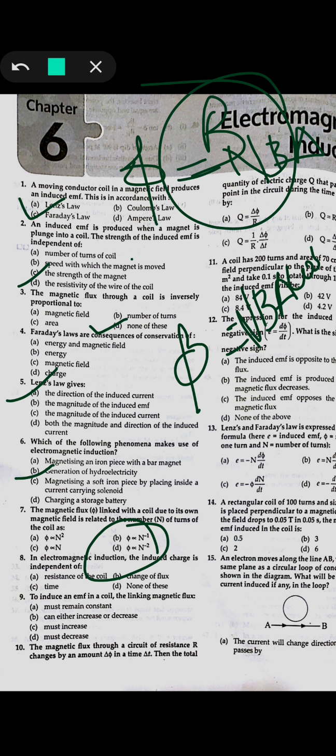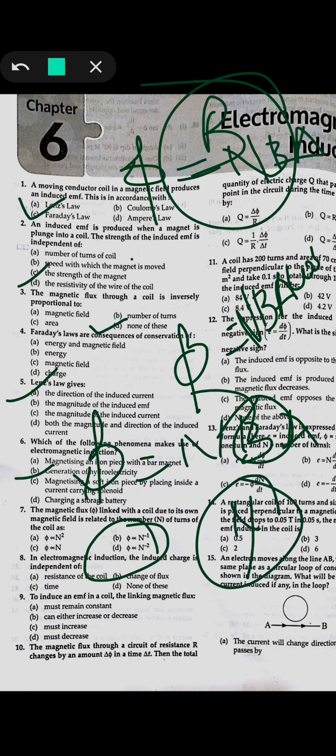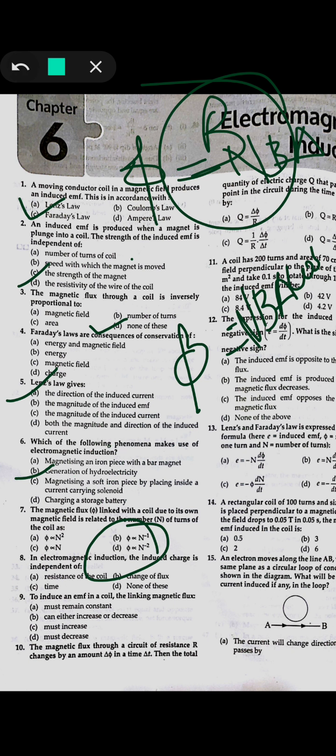Why? Because we know that phi is given as NBA, and the magnetic field is also proportional to n, the number of turns. So both depend on the number of turns, and this can be given as n square. So phi will be directly proportional to n square. So option A.